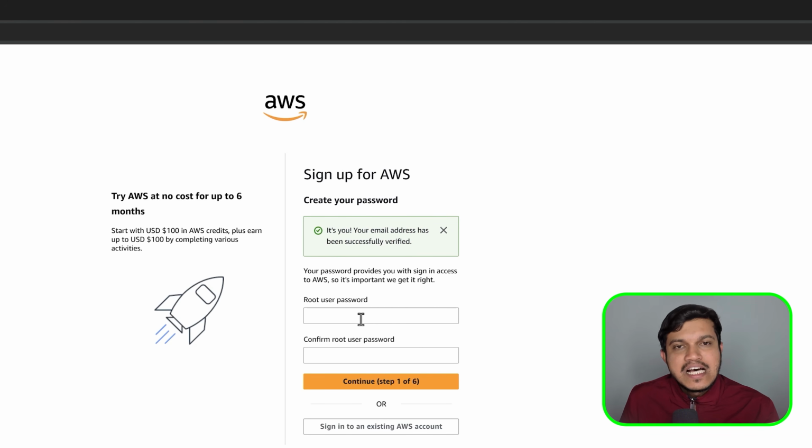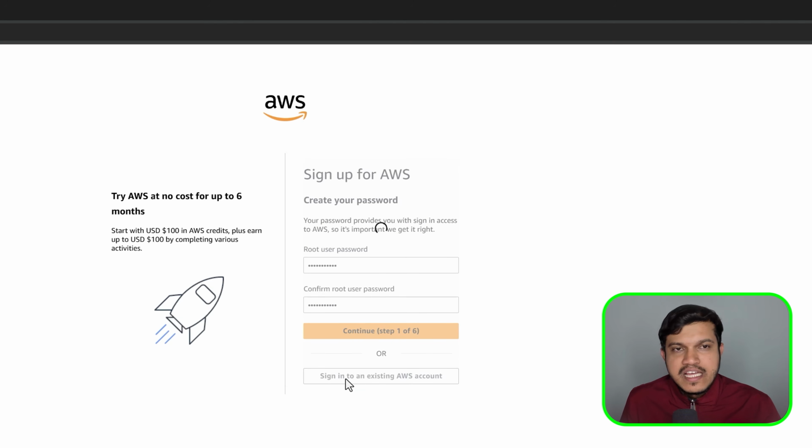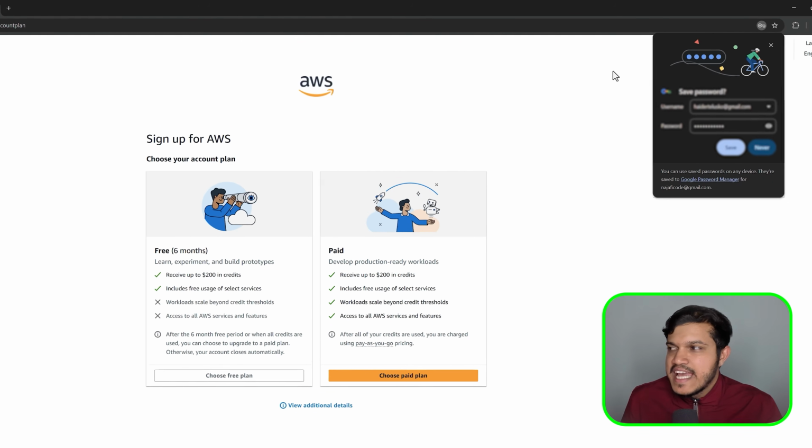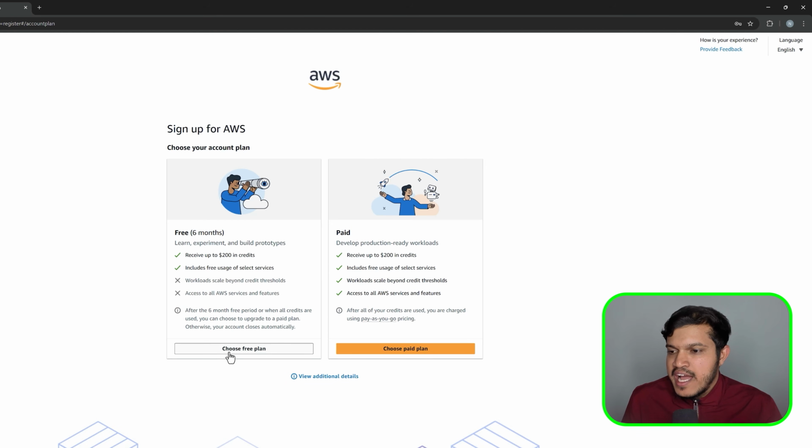After which it will ask you to give the password. Please give a password which you can recall. Let me enter my password here. I have entered the password here. Now continue to the next step. I have clicked here. Again, it will redirect to this page, and we have an option here.